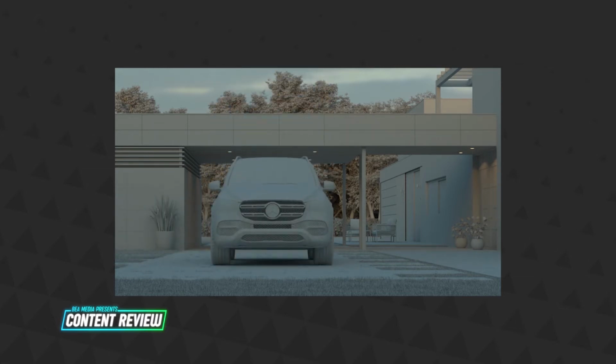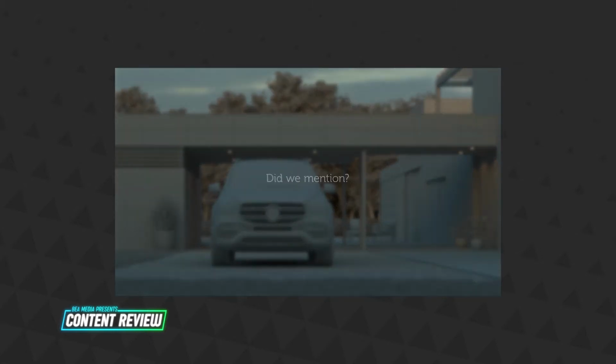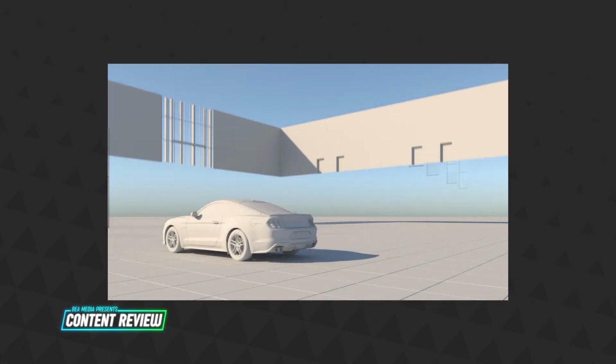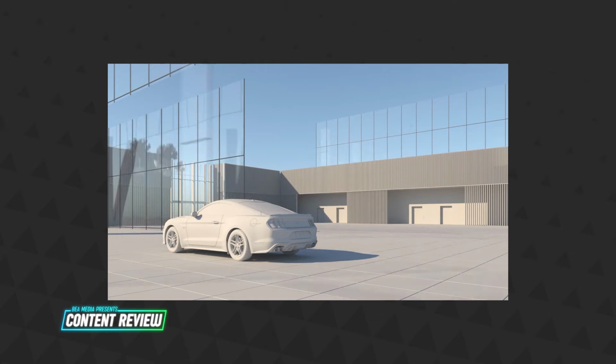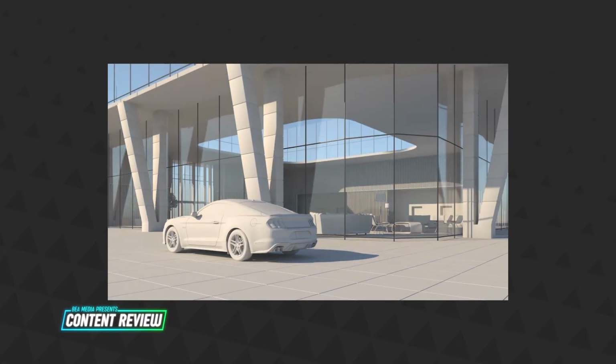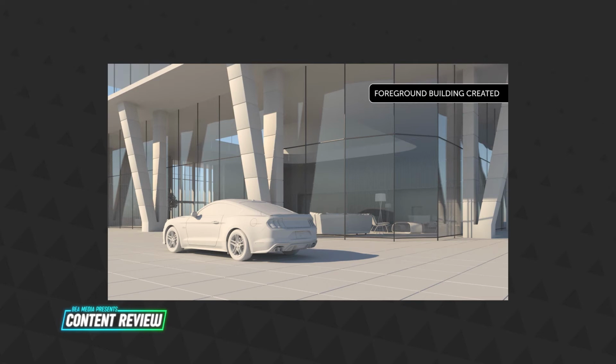So you've just seen what they're trying to get at here, the benefit that you really get from the way that they use this software. Now they're really showing this, and this was an actual piece they did for the Ford Mustang. They're showing how it all comes together and the shots they were getting. So you'll see this. Here we go, foreground building grid. They create everything themselves and then add to it.